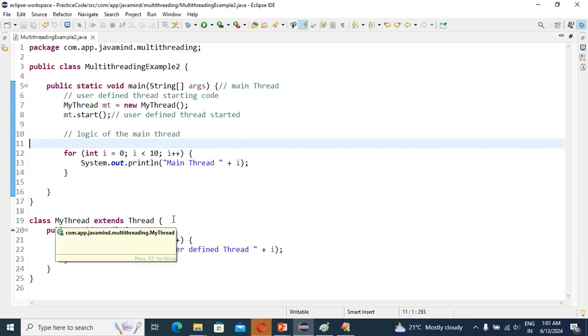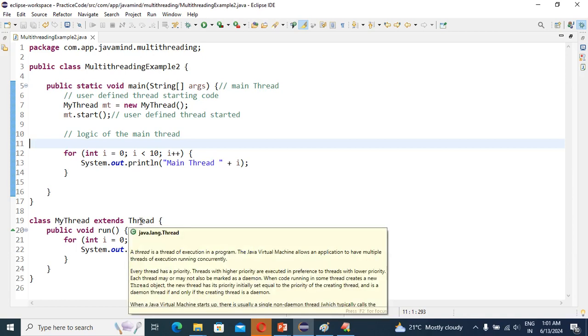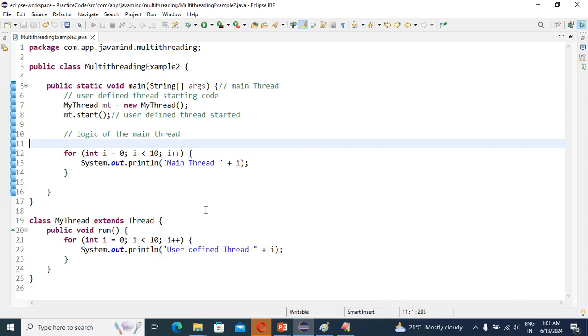The parent class of MyThread is Thread, so the JVM will search the parent class for a start method. So it will call the Thread class.